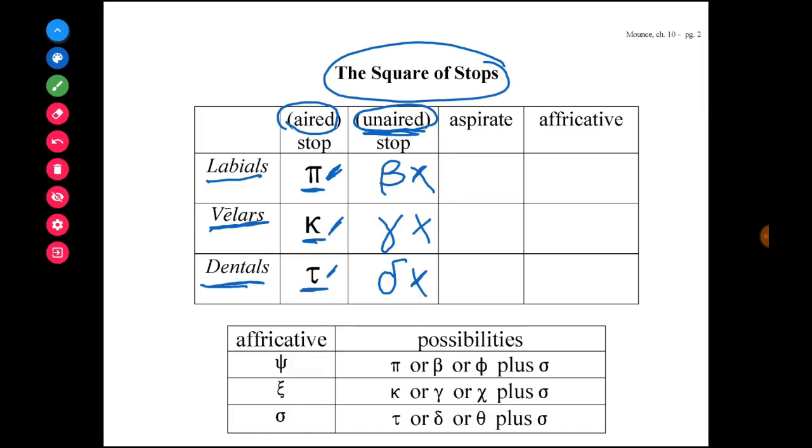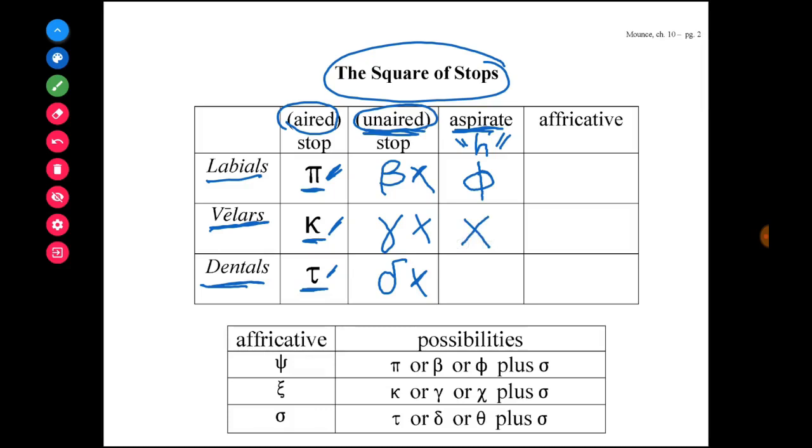Now, also a part of the labials, velars, and dentals are what we call aspirates. Aspirates are those sounds that have an H-sounding letter in them. So, for example, the aspirate for the labials is phi. If you say f, you can hear that H-sounding letter in phi. And for the velars, the aspirate is chi.